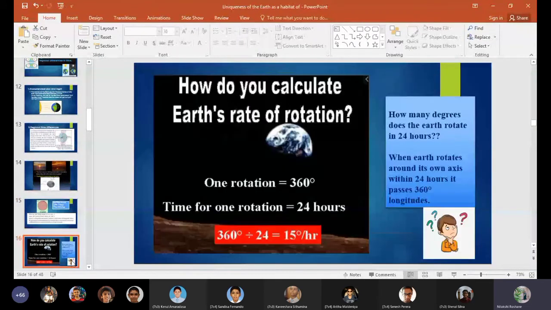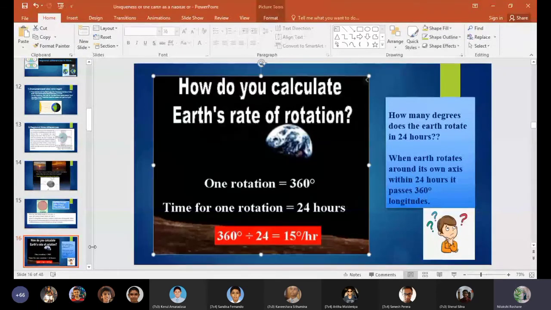So how do you calculate the earth's rate of rotation? One rotation is equal to 360 degrees. The time for one rotation is 24 hours. So what you have to do is divide 360 by 24. So you get the answer as 15 degrees of longitude. How many degrees does the earth rotate in 24 hours? When the earth rotates around its own axis, within 24 hours, it passes 360 longitudes.